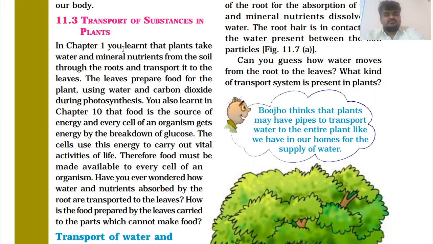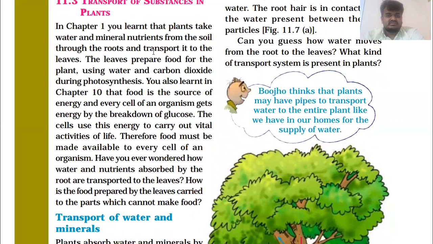In chapter 1 you learned that plants take water and mineral nutrients from the soil through the roots and transport them to the leaves. You have already gone through this basic, that all the water and mineral nutrients are absorbed with the help of the roots of the plant from the soil.